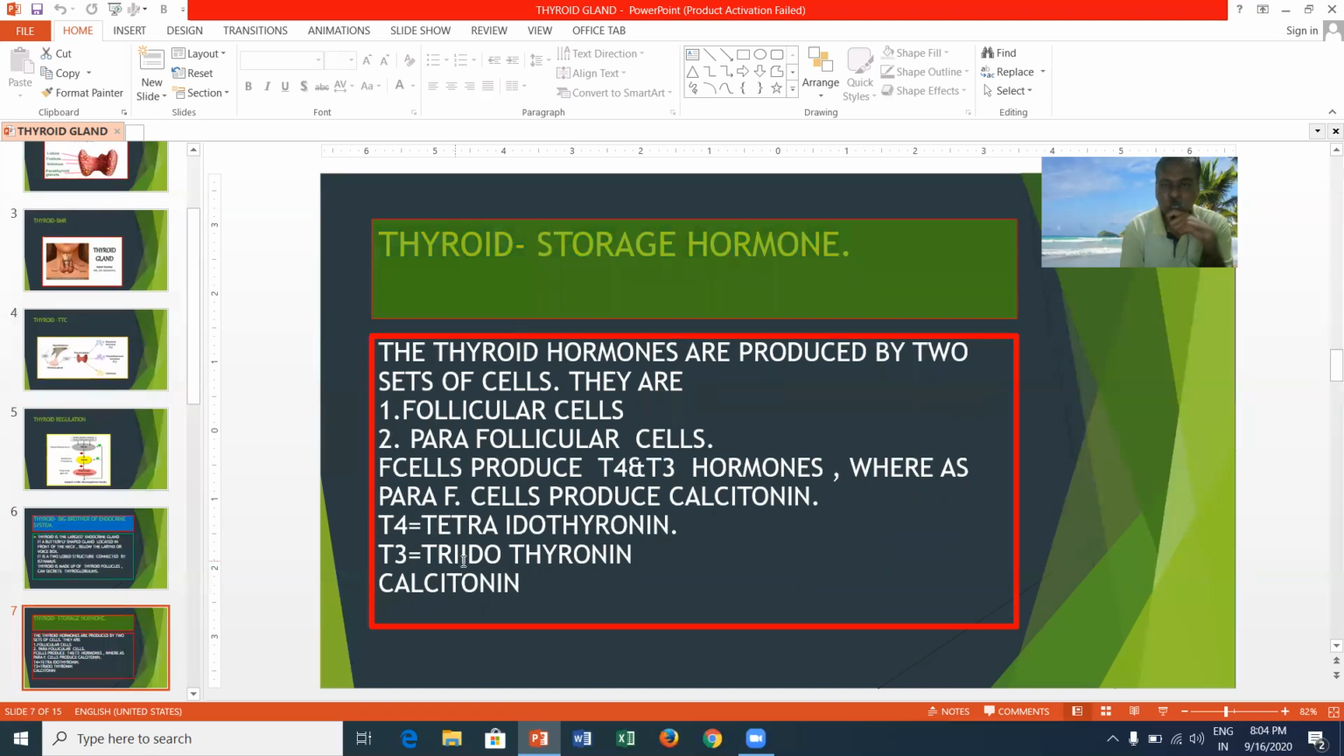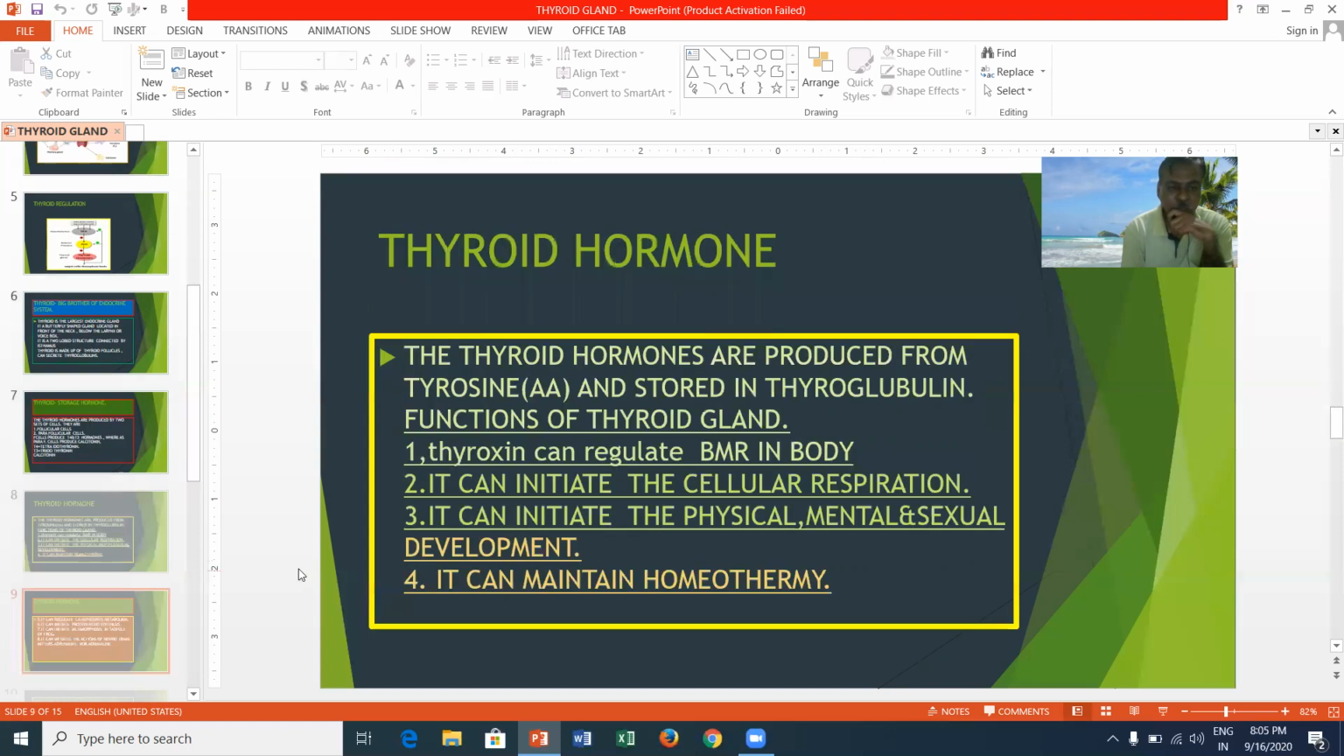These thyroid hormones are produced by two sets of cells: follicular cells and parafollicular cells. The follicular cells produce T4 and T3 hormones, that is thyroxine and triiodothyronine, whereas parafollicular cells produce thyrocalcitonin. Here T4 means tetraiodothyronine. It contains 4 iodine molecules. T3 contains 3 iodine molecules, whereas calcitonin.